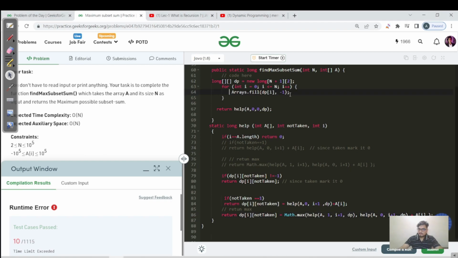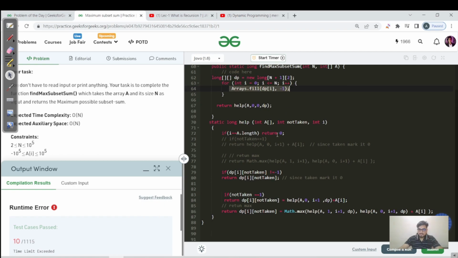Please watch the DP video again to get a good understanding of why we fill with -1 or any other number. Then the base case remains the same, and before checking if not taken equals 1, we will check, for whatever recursive call we are making, whether that particular subproblem has an entry in your DP table or not. If it is not equal to -1, that means in this particular state you have saved something, so just use that state and return it from there. Don't recur again for that subproblem, right?